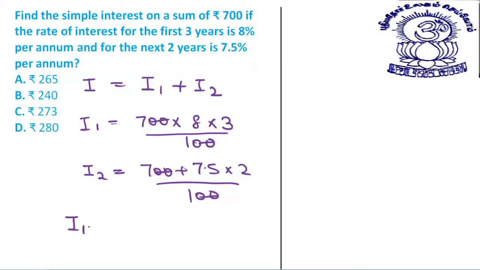So I1 plus I2 comes out to be, dear students, 8 into 3, 24, plus 7.5 into 2, 15, that is 39. If I'm not making any mistake, let me just reconcile it.